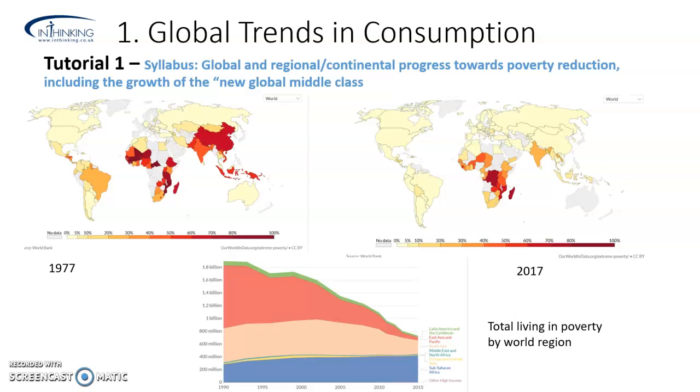So firstly, we see a bit of a mixed picture here in terms of 1977 to 2017. You can see actually for most regions of the world, there have been significant falls in poverty. For example, if we just look at India here, we've got kind of 50% poverty rates, and that's fallen to between 30 and 40% here. Massive reductions in China, as you can see. So real success there. And of course, in South America too, we're seeing significant changes.